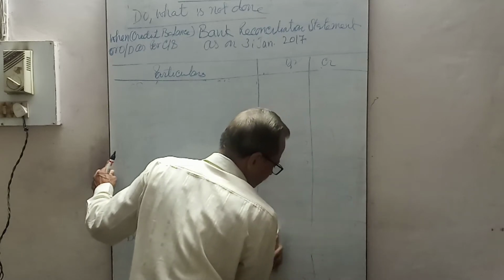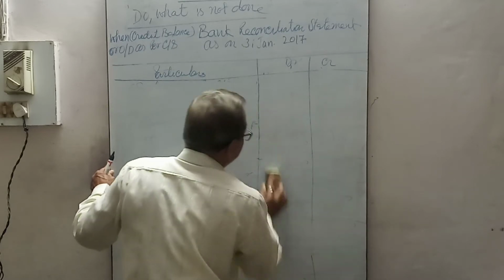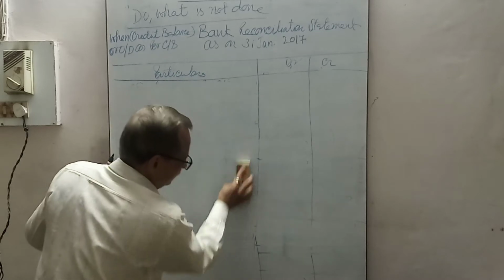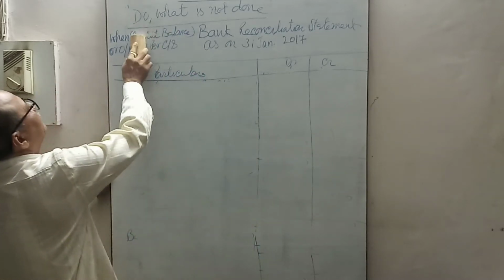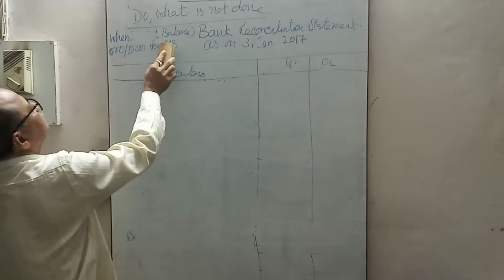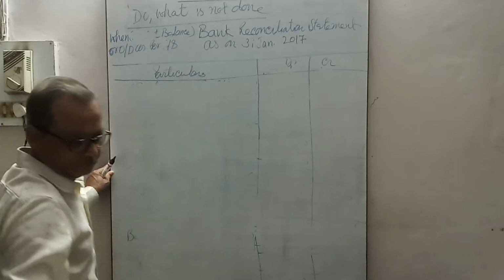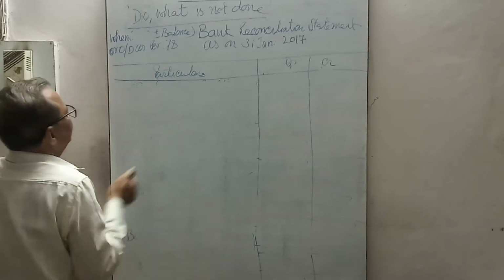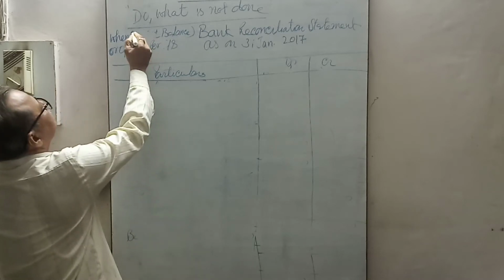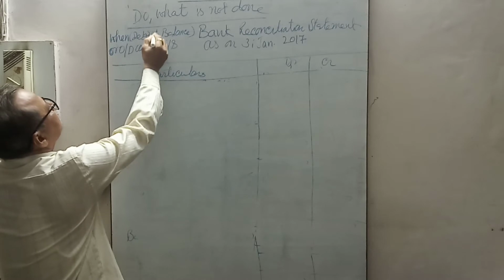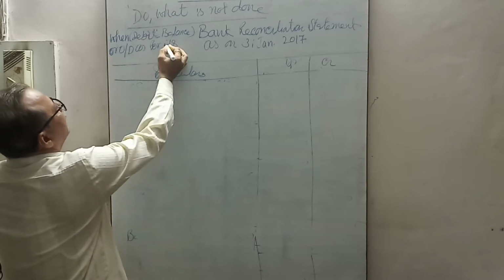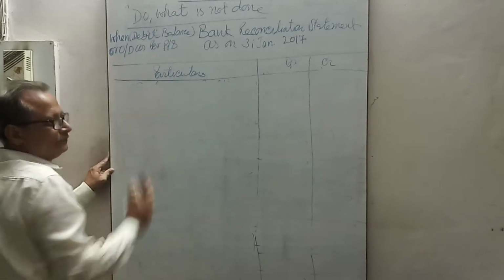Same method I am using, not plus and minus, now I have done less. But I will explain it later. Debit balance as per passbook is given. Overdraft.